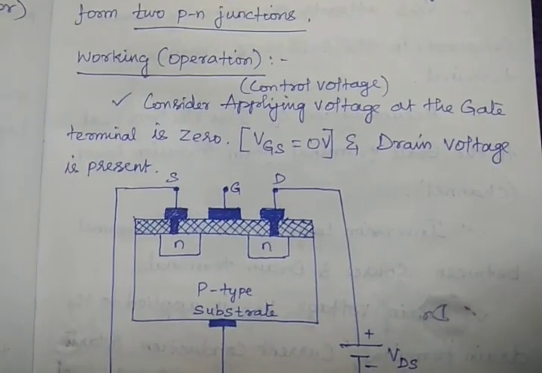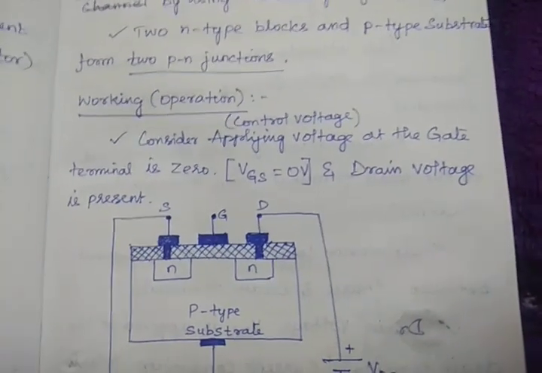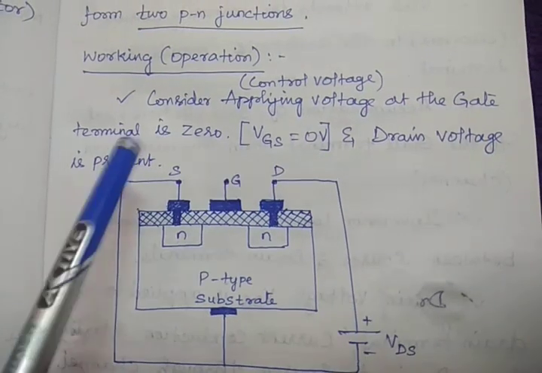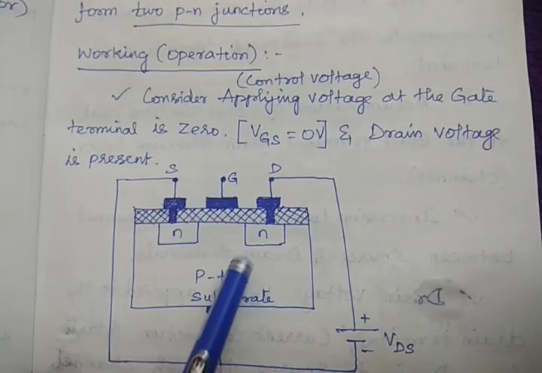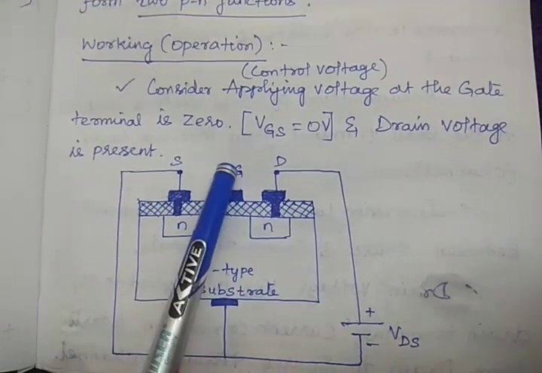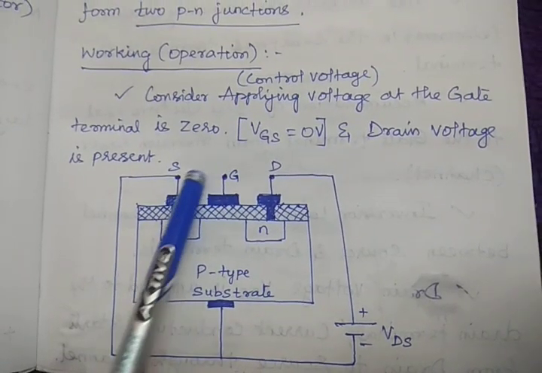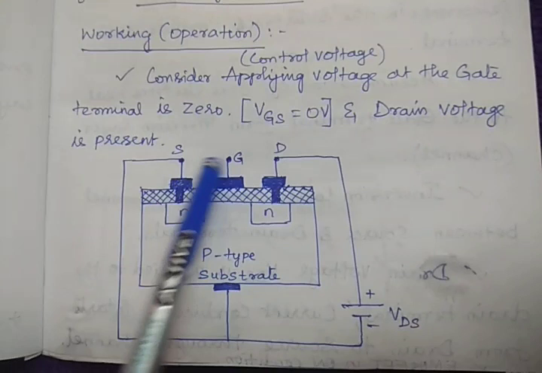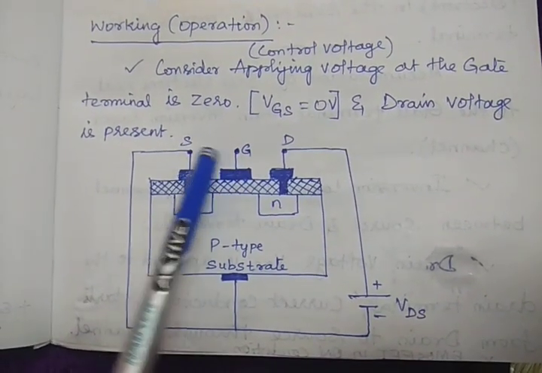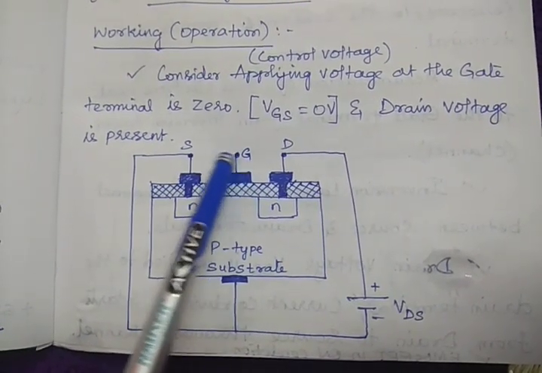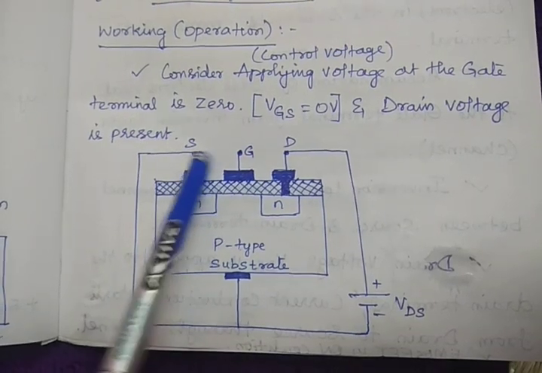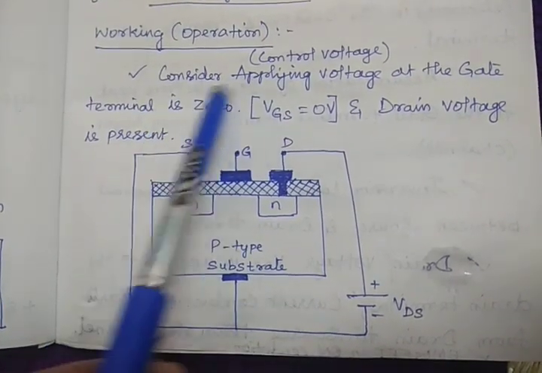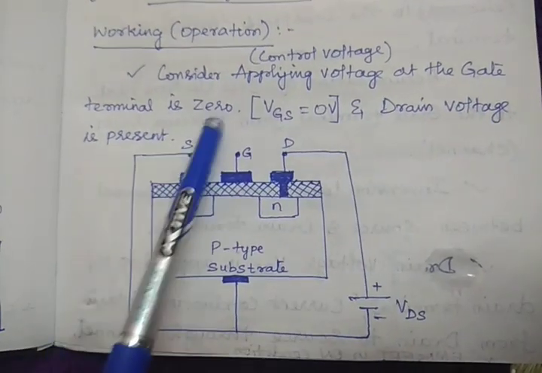Working of the N-channel E-MOSFET. So first point, consider the applied voltage at the gate terminal is 0. Which means here between gate and source, that is VGS, it is open. Just see in the figure, it is open, which means there is no voltage applied between this G and S. So initially, what we are considering is the applied voltage at the gate terminal is 0.